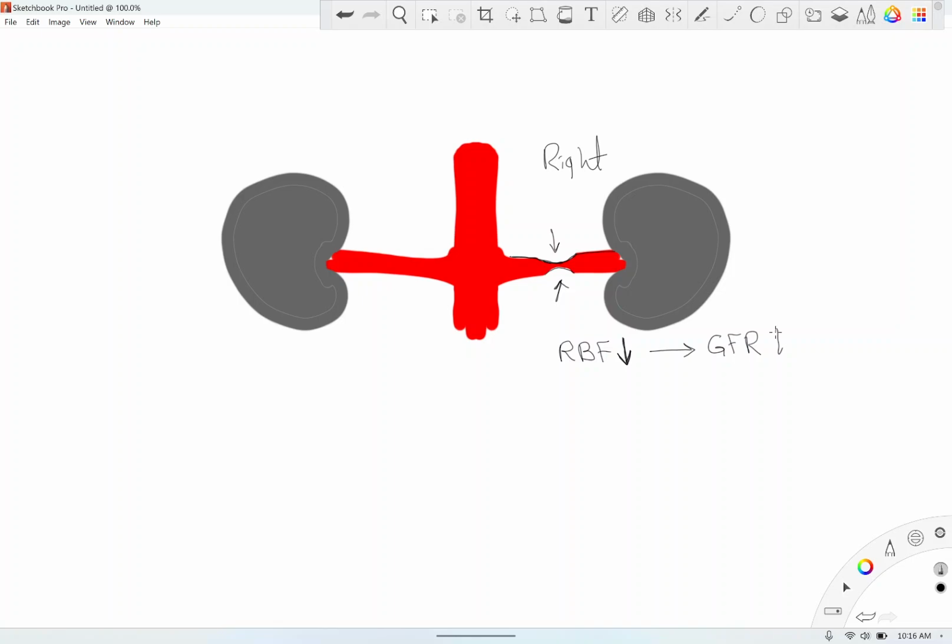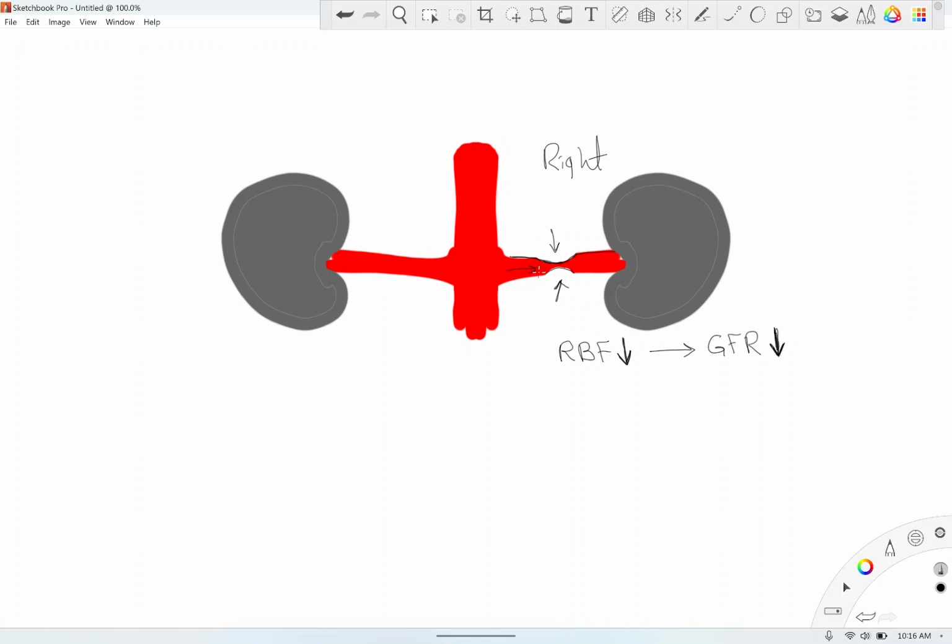General physiology. GFR is the amount of blood that is filtered by the kidney per minute. If there's more blood coming to the kidney, more will be filtered. If less blood is coming to the kidney, less will be filtered, assuming all the other parameters are unchanged. The only thing that's changed is the size of the renal artery lumen. So it's constricted, it's narrow, less blood going this way.